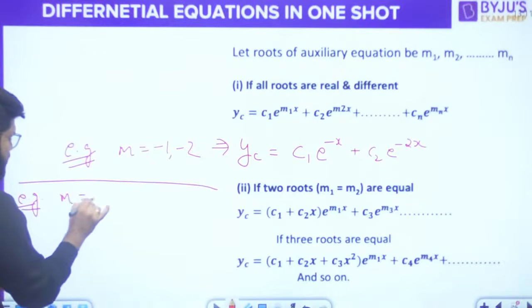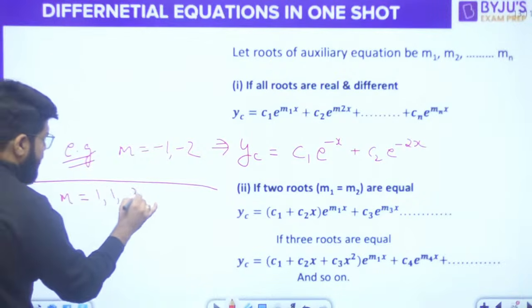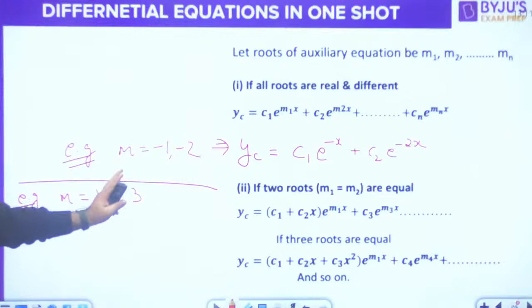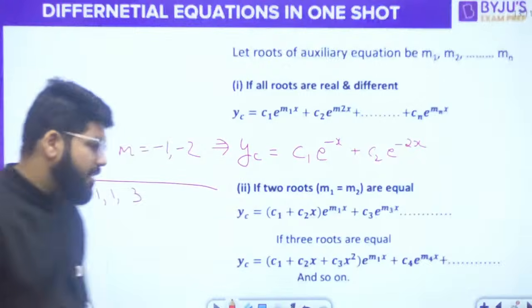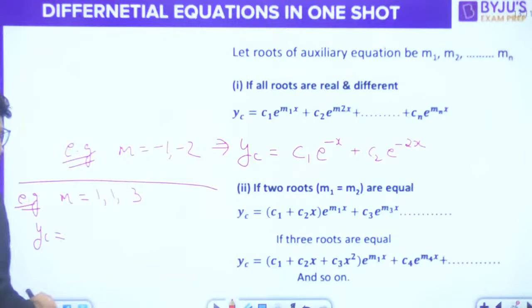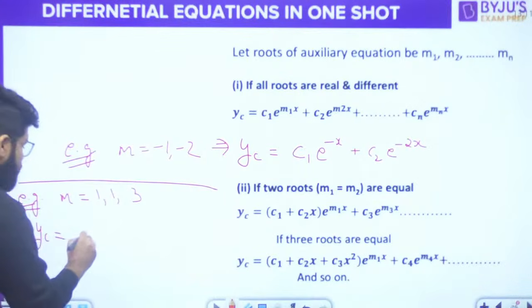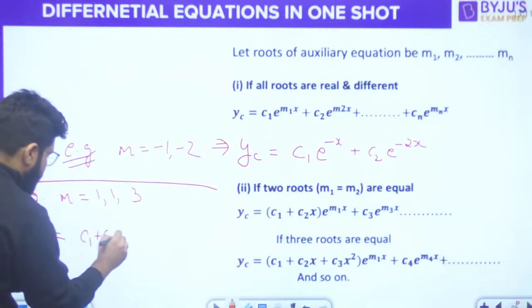For example, you were given a case where m is equal to 1, 1 and 3. Two roots were real and equal, another one was distinct. So what will be this complementary function? I have not given you the differential equation. Directly I am telling you, suppose these were the roots of the auxiliary equation. Then two roots are equal, so you will club c1 plus c2x.